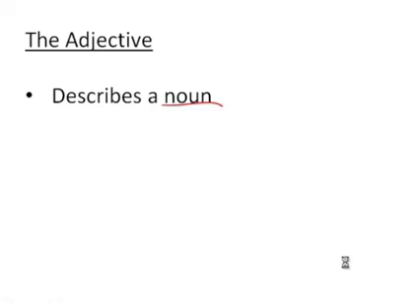Adjective. The adjective describes a person, a place, or a thing. Therefore, you know that an adjective describes a noun, because we remember that a person, a place, or a thing is a noun. So therefore, again, the adjective describes a noun. So let's take a look here.